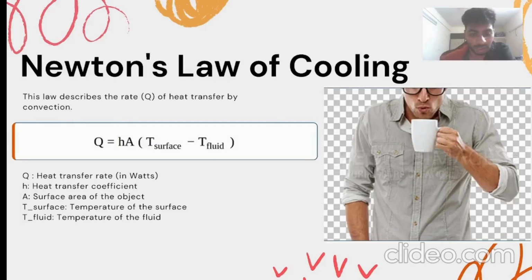Newton's law of cooling describes how quickly heat is lost by convection. It states that the rate of heat transfer is proportional to the surface area and the temperature difference between the surface and the fluid. The image here shows how a hot object cools faster when the temperature difference with its surroundings is higher, a direct application of Newton's law.